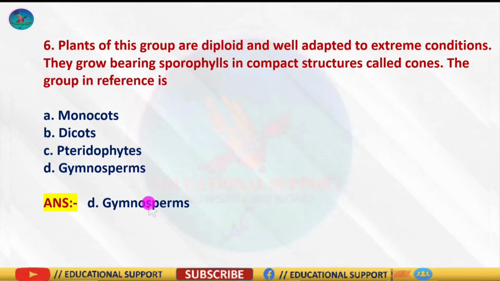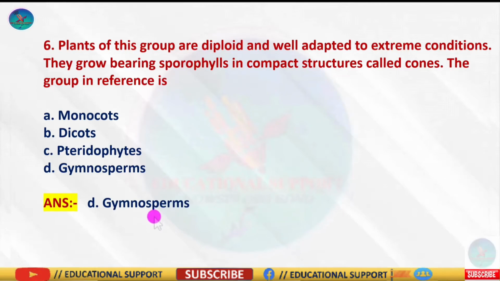Because gymnosperms, you know, include medium-sized trees or tall trees and shrubs. The leaves of these plants are well adapted to withstand extremes of temperature, humidity and wind. Reproductive organs are usually in the form of cones or strobili. The male cones are made up of microsporophylls and the female cones are made up of megasporophylls.